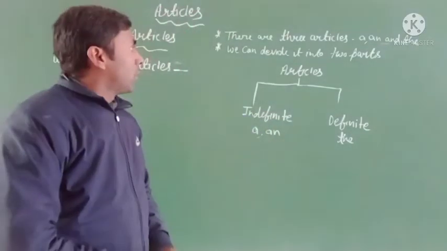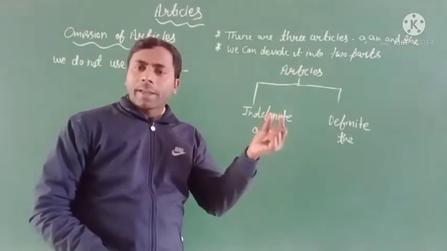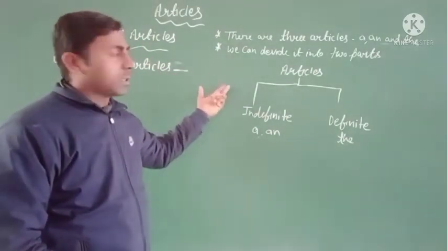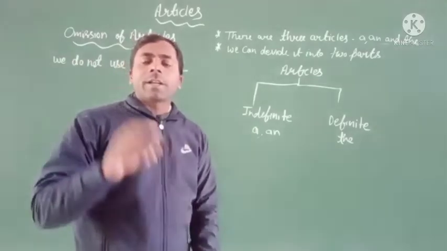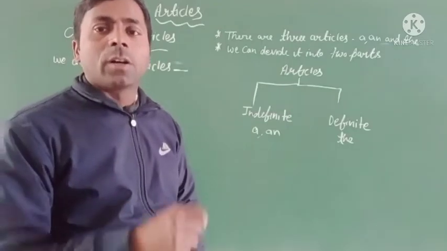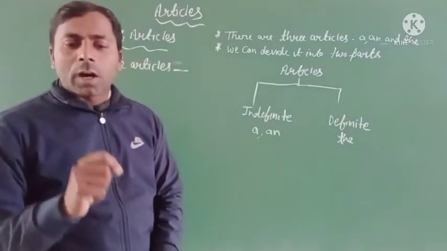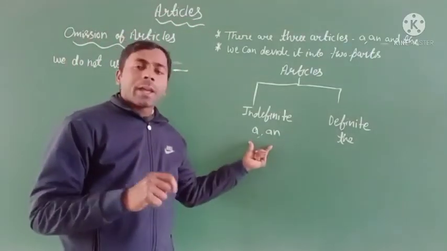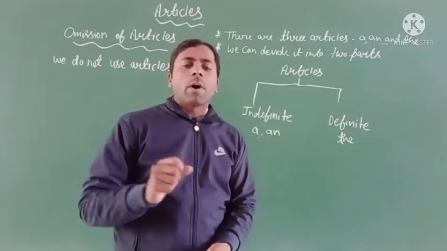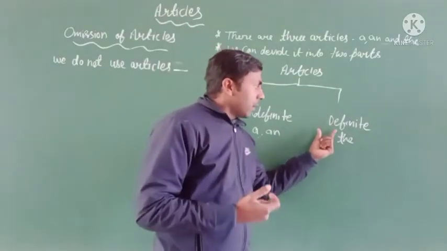I think everyone knows that there are three article words: a, an and the, and these articles are divided into two parts. The first part is indefinite articles. In indefinite articles we use only two words, a and an. Both are indefinite articles that are not used for a particular thing or person, because they do not point to any special person or thing.